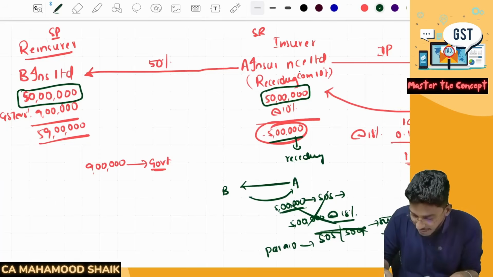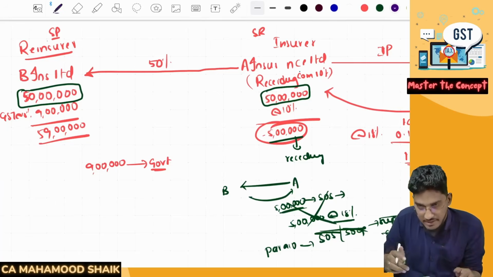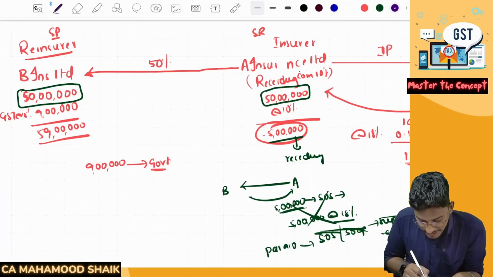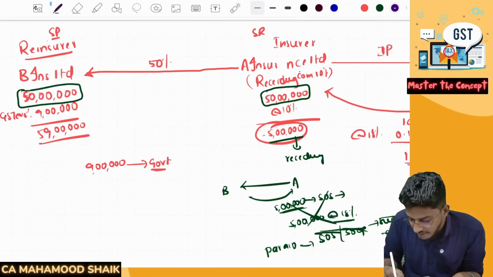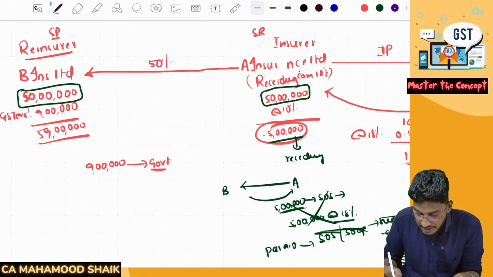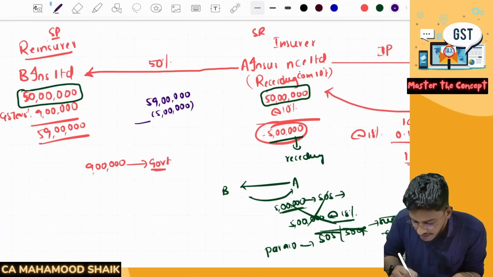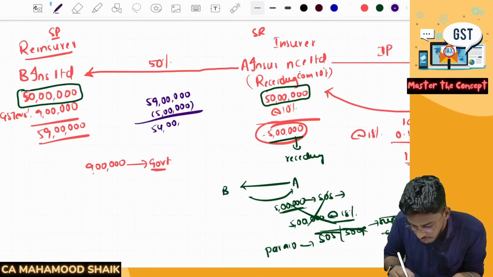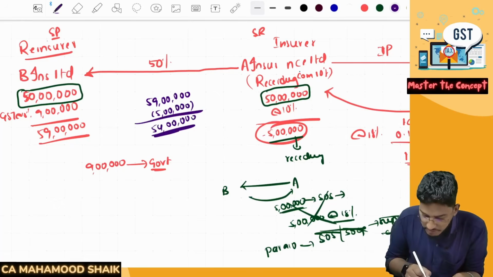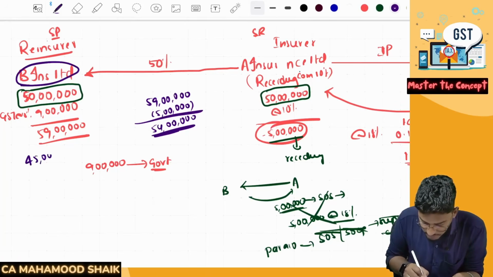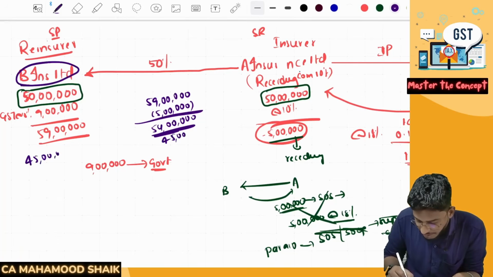Able to understand? See how practically this transaction will get settled. A Insurance Company is required to pay how much? 50 lakh rupees. On that, GST will be 9 lakh rupees, so 59 lakh rupees. But in return, they have to get this 5 lakh rupees as commission, no? So what net A Insurance Limited will do is, totally they are required to pay 59 lakh rupees. Out of that, they will reduce their commission of 5 lakh rupees, and the balance of 54 lakh rupees only will be paid to the reinsurer.